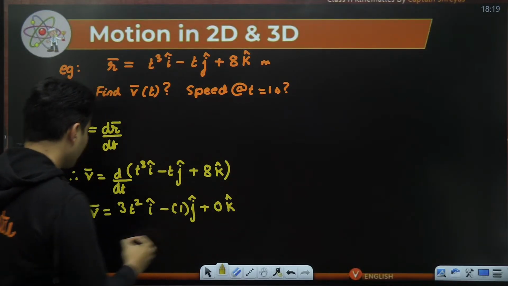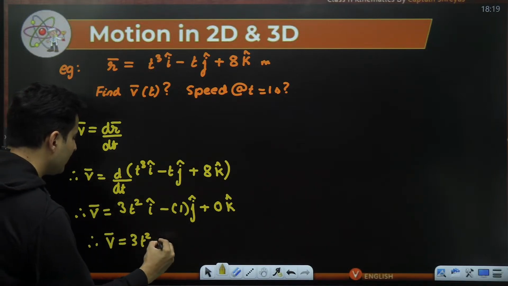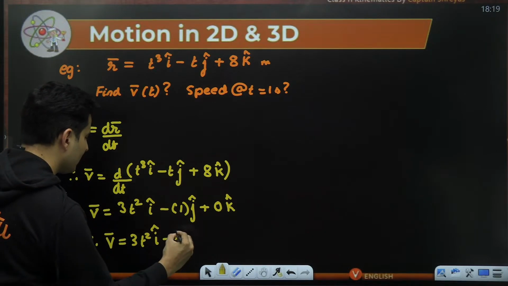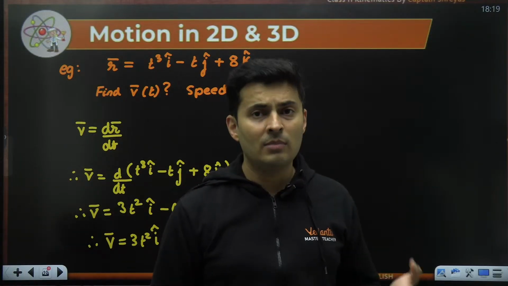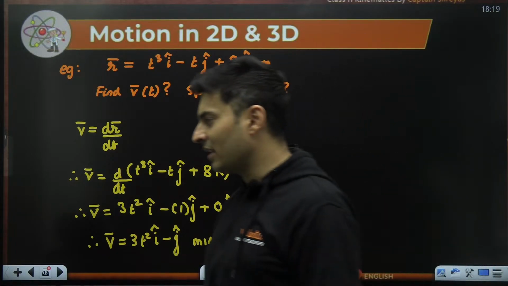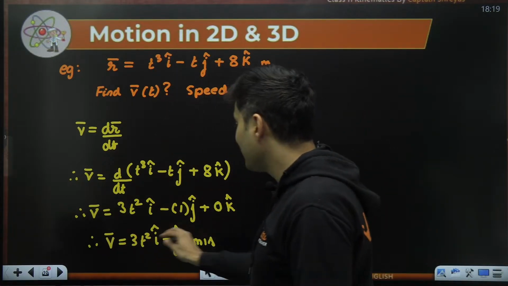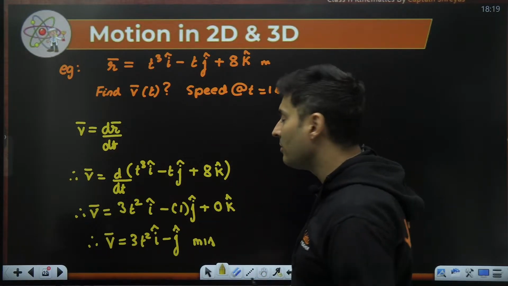So 0 k cap. So the velocity in general will be 3t square i cap minus j cap meters per second. If you tell me the time, I will give you the velocity at that moment. It's in i cap and j cap, which means it also makes some angle.